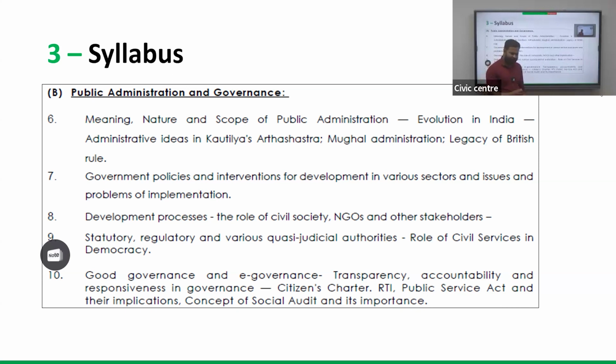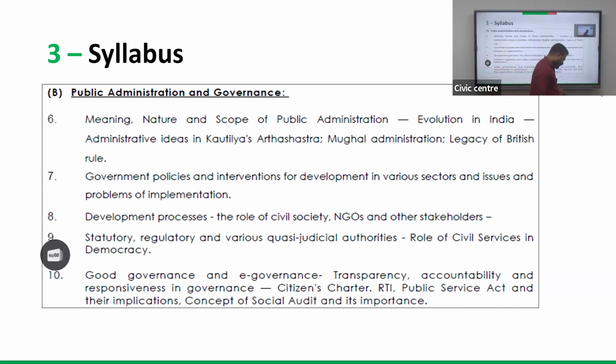What are the way forwards? How can we improve the system? So there is a lot of scope in this area. The questions can come somewhat deep. Questions can be very static, but that should have the backup of recent examples and case studies.